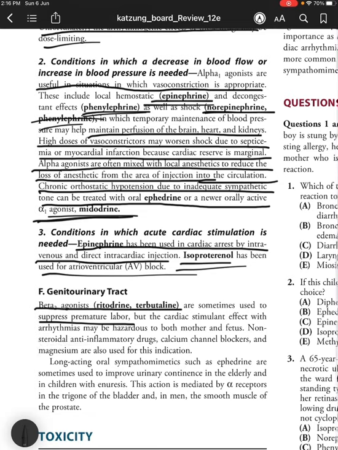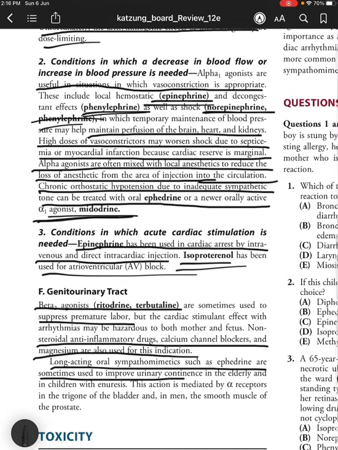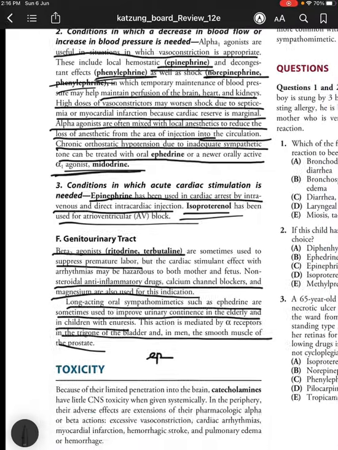So non-steroidal anti-inflammatory drugs, NSAIDs, calcium channel blockers, and magnesium are also used for this indication. Longer acting oral sympathomimetics such as ephedrine are sometimes used to improve urinary continence in the elderly and in children with enuresis. This action is mediated by alpha receptors in the trigone of the bladder and, in men, the smooth muscle of the prostate. That is why ephedra, the plant that is found in Rajasthan, most old people consume it for urinary continence.